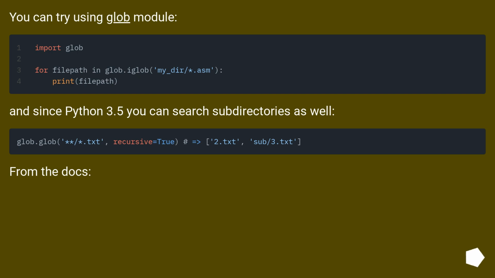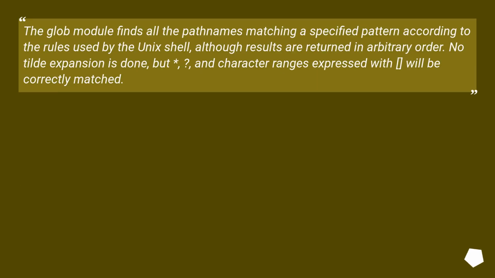You can try using the glob module. And since Python 3.5 you can search subdirectories as well. From the docs: The glob module finds all the path names matching a specified pattern according to the rules used by the Unix shell, although results are returned in arbitrary order. No tilde expansion is done, but *, ?, and character ranges expressed with [] will be correctly matched.